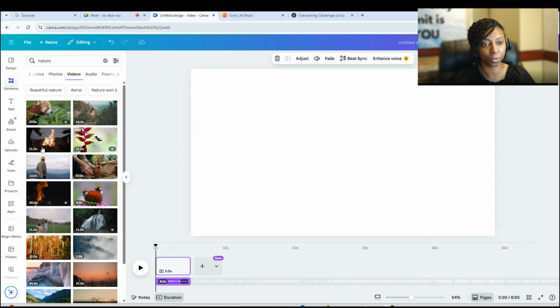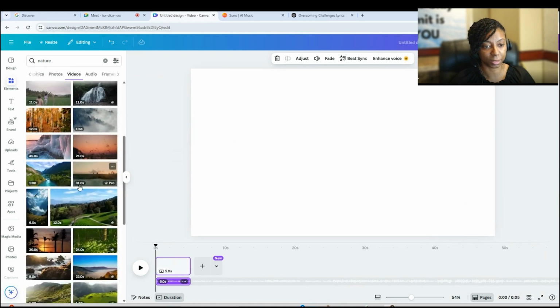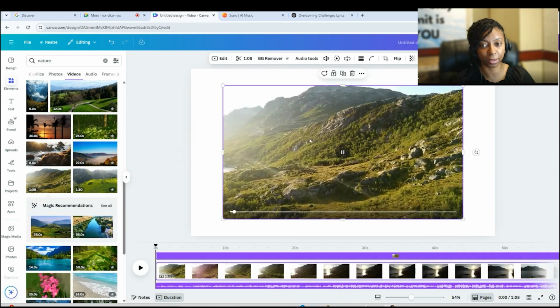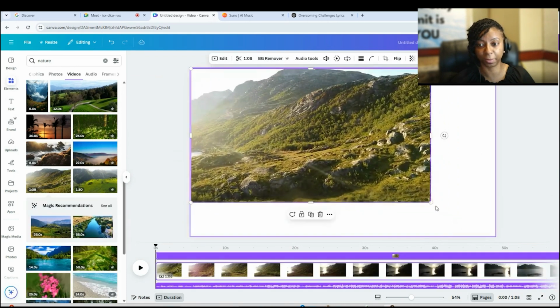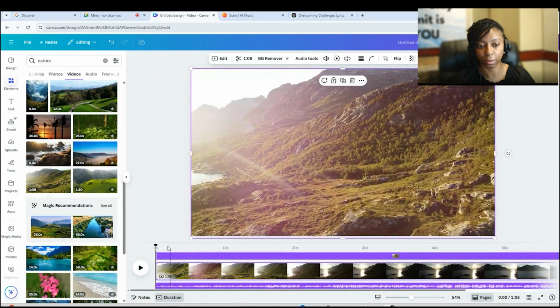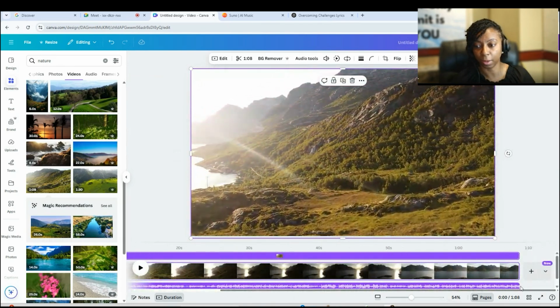You see the seconds there? Let's find one that's on a longer side so that we don't have to duplicate it too many times. And you see the ones with the crown next to it is for the paid version, but anything that doesn't have a crown next to it is free. Let's go with this one in the mountains, since we're talking about rising again and overcoming challenges. Now we have to duplicate the page so that it fills in the whole song.